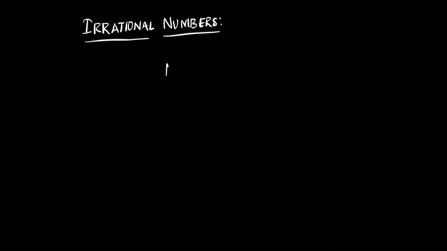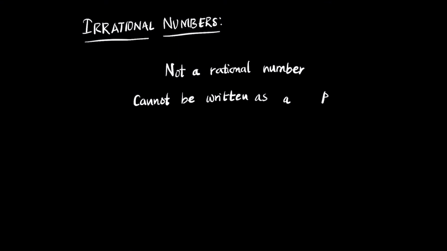So next, let's talk about irrational numbers. What is an irrational number? An irrational number is basically not a rational number. One simple way of saying this is it's not a rational number, which means that this is a number that cannot be written as a p by q form, where q is not equal to 0. So we cannot write it as a p by q structure, which means that this is an irrational number.